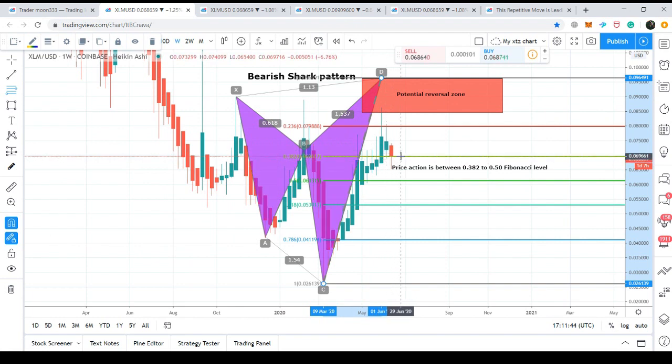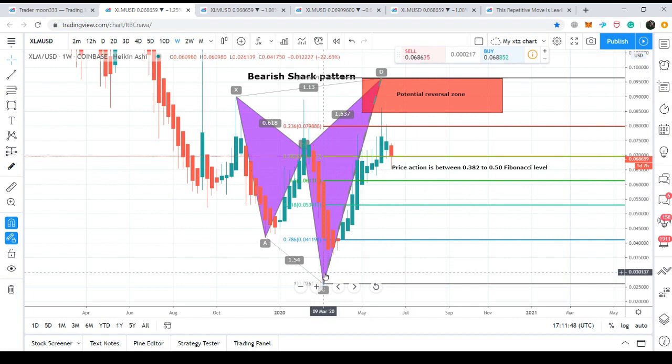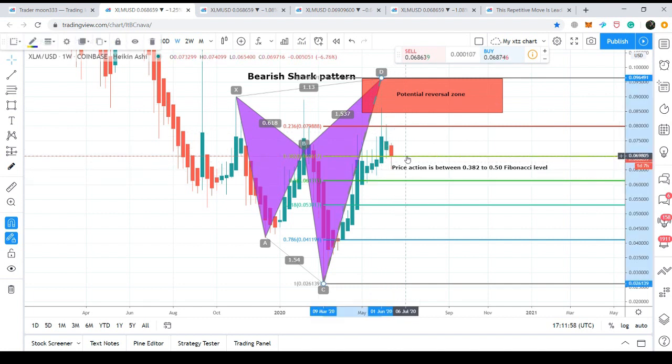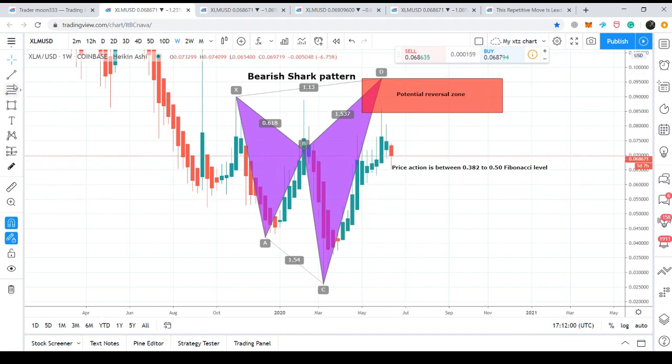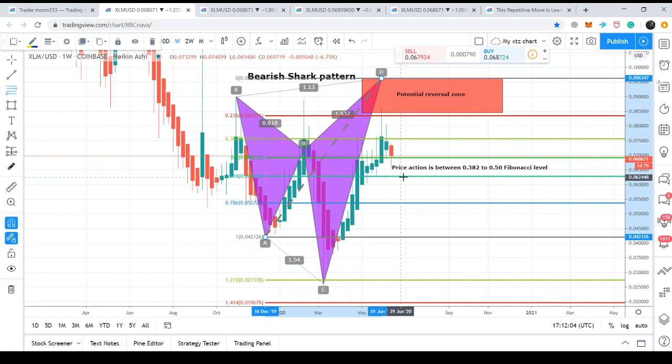If we place, for example, at this time I have placed this Fibonacci tool from this low to this high, from C to D leg, then the price action dropped between 0.382 to 0.50 Fibonacci level. And if I place this same Fibonacci tool from A to D leg, then it dropped between 0.50 to 0.618 Fibonacci retracement level. That is the golden ratio for the retracement level.